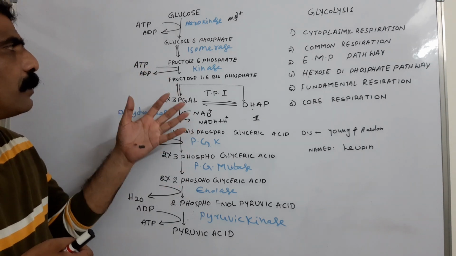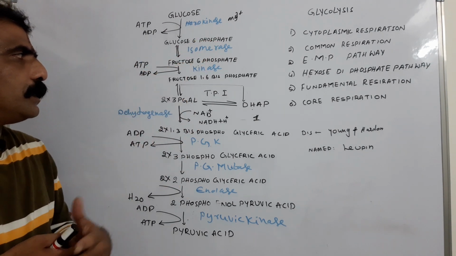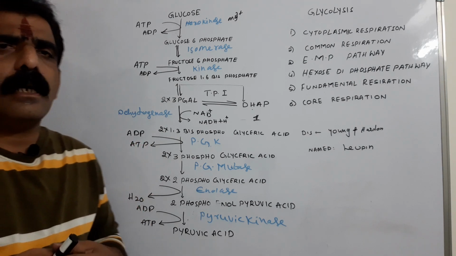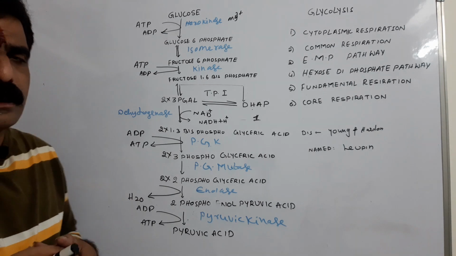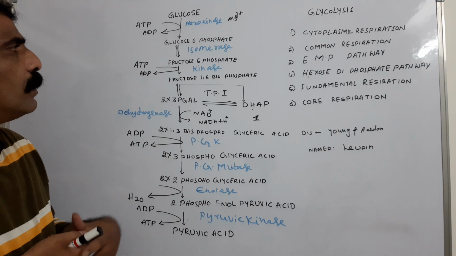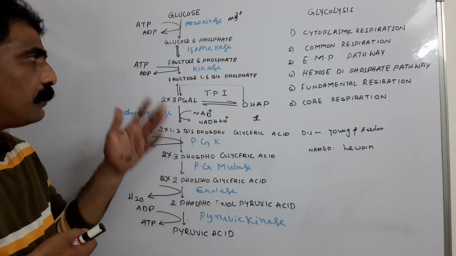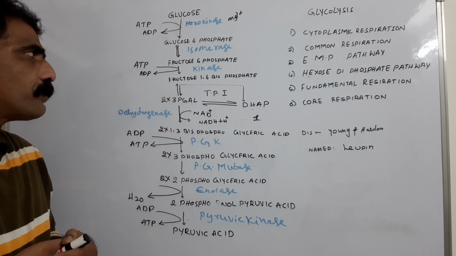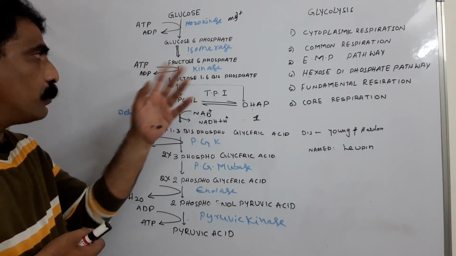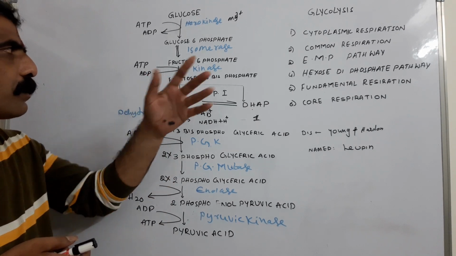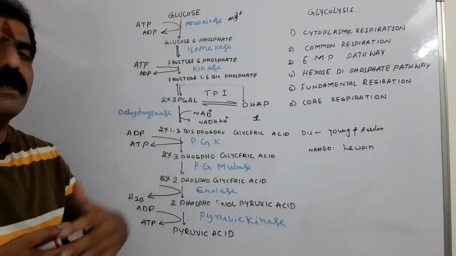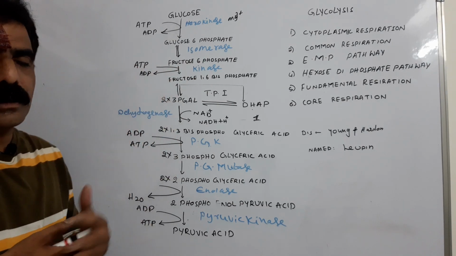Coming to the second reaction, glucose 6-phosphate is converted into fructose 6-phosphate. Glucose and fructose have the same molecular formula, C6H12O6. But what is the difference? They have structural differences. Glucose consists of an aldehyde group, whereas fructose consists of a keto group. So here the aldehyde group of the glucose is converted to the keto group of the fructose, resulting in fructose 6-phosphate under the influence of glucose phosphate isomerase. So this is an isomerization reaction.